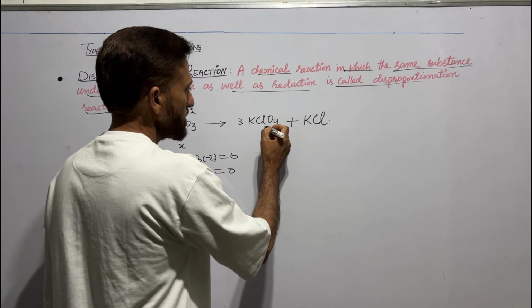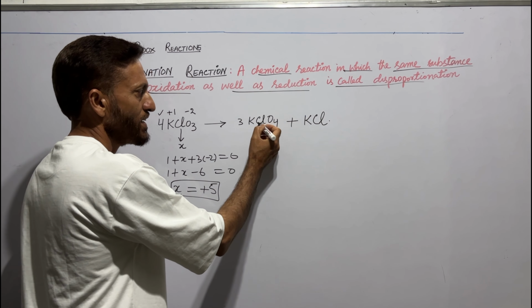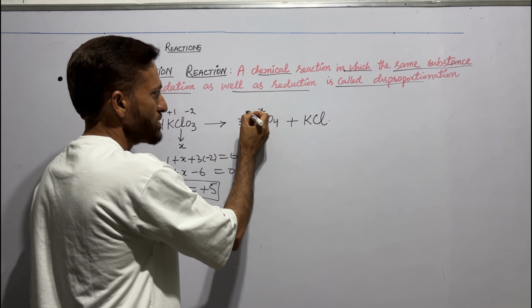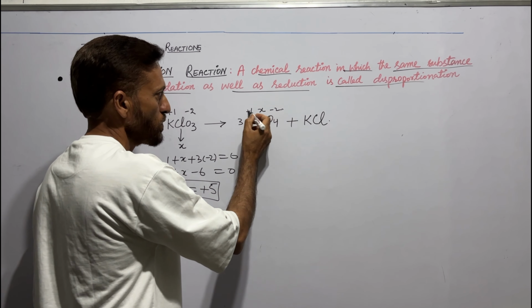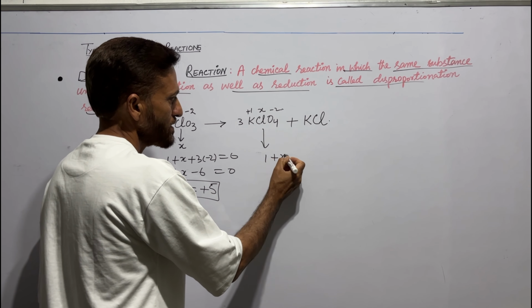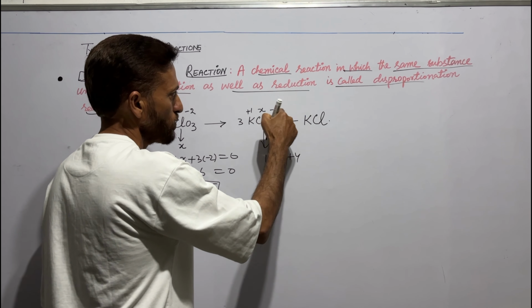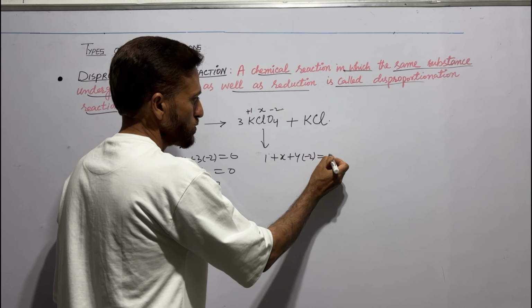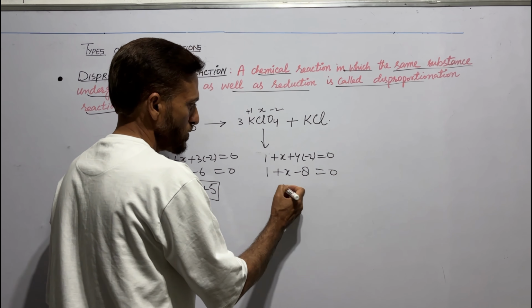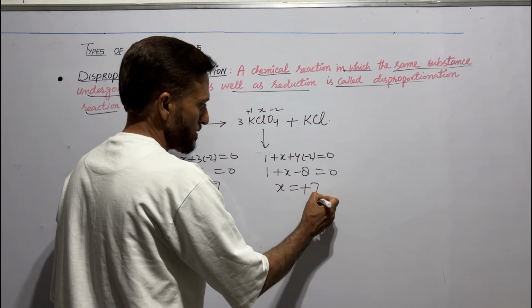Let us calculate oxidation number of chlorine in KClO4 also. Let us suppose it is x, this is +1, this is -2. 1 plus x plus 4 into -2, this is also equal to 0. 1 plus x minus 8 equal to 0. x equals to +7.